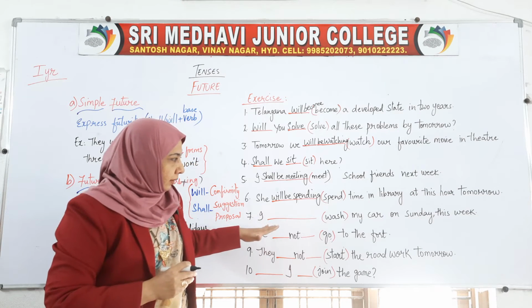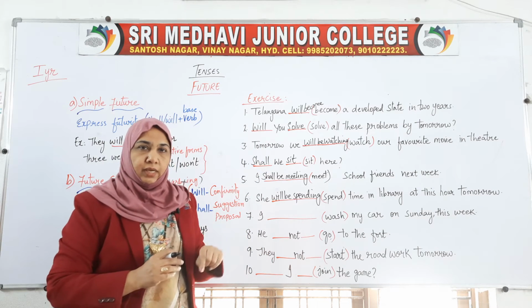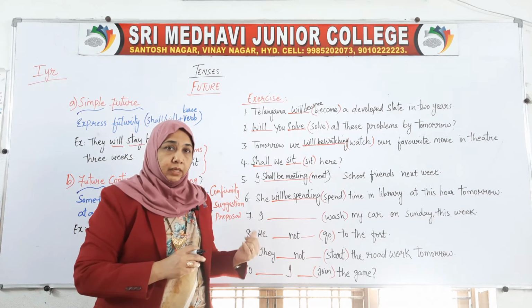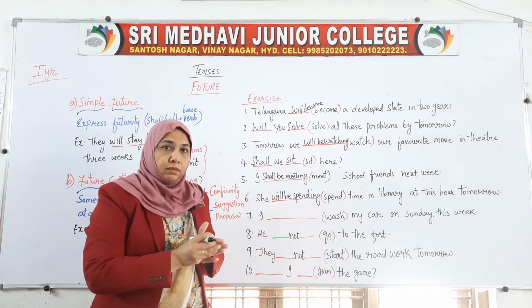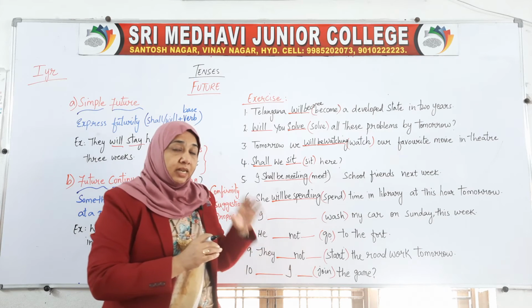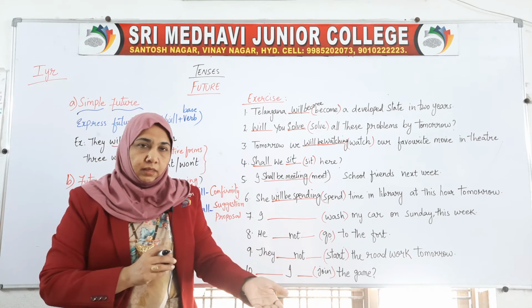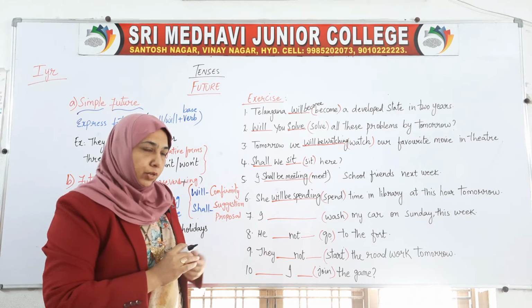I wash my car on Sunday this week. Again in the future tense, he is talking about a point of time, that is Sunday in the coming week. This is a particular point of time.